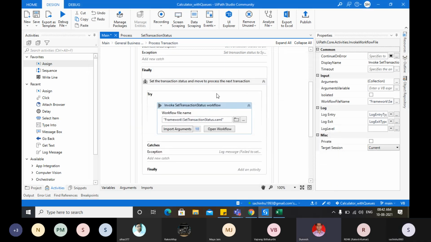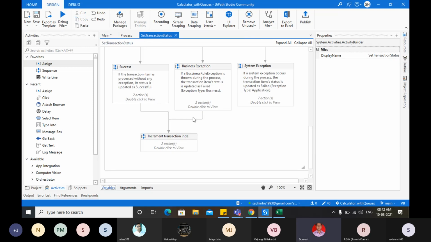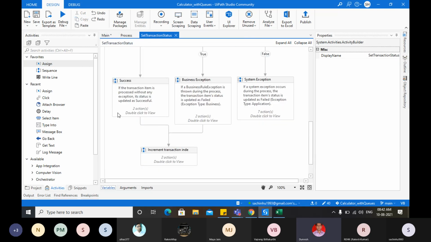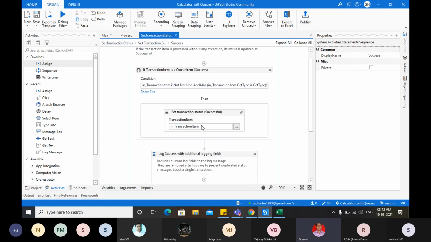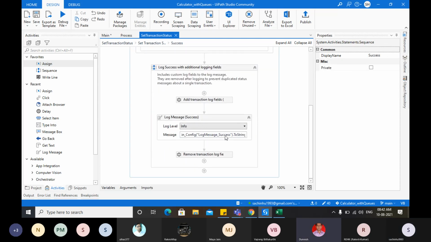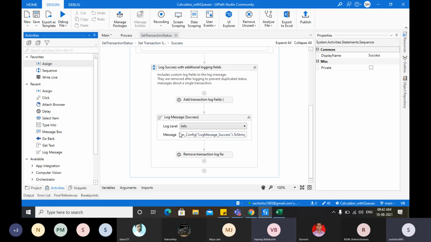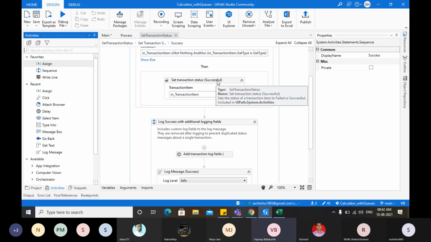Now go to the set transaction status workflow. Go to the success state, the first one, and now before the log message, you can use the set transaction progress activity. Why do you need the set transaction progress activity when you already have set transaction status? We have set transaction item. Why can't you just add output in set transaction status? Yeah, we can add it here also.